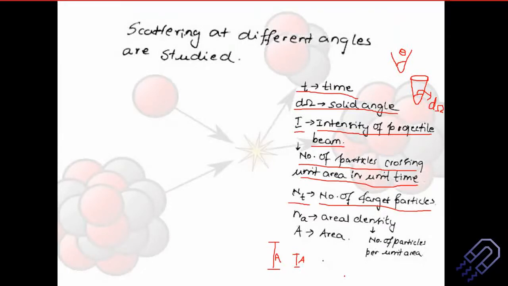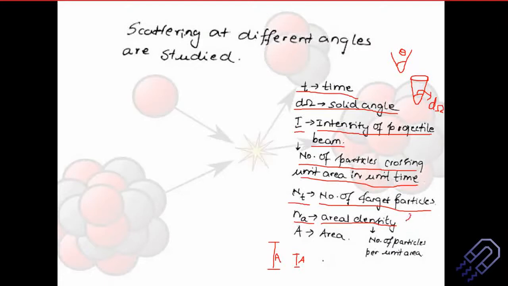So what happens is the number of particles getting scattered by gas would definitely be less compared to the number of particles getting scattered by a gold foil, depending on the density. So that means the number of target particles is important. Next, NA, areal density. Now let me tell you, this areal density is important. Sorry, density, not velocity, density. Don't get confused here. It's not density, it's areal density.